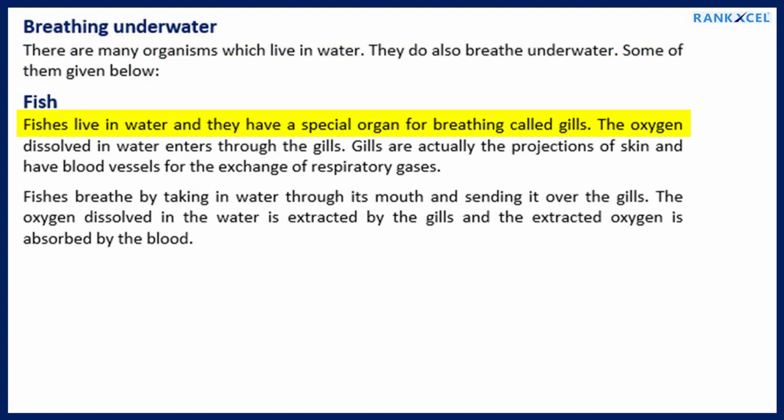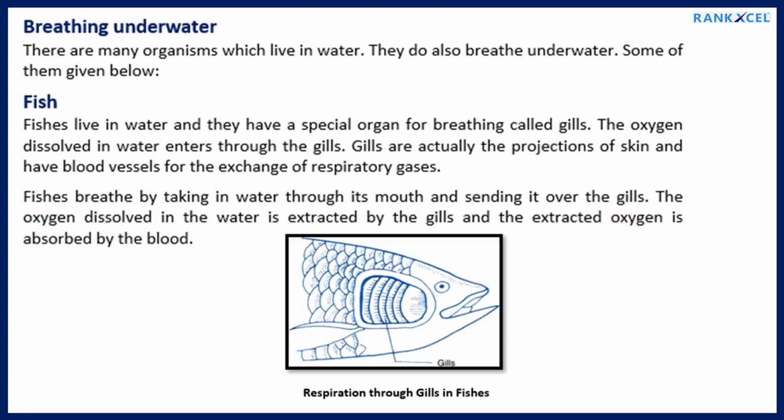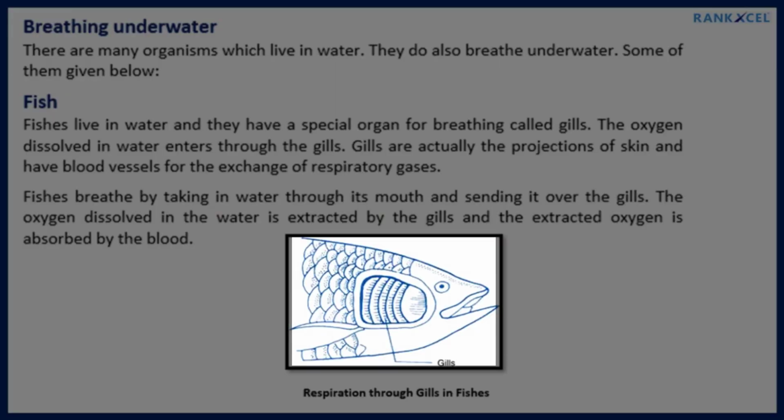Fish. Fishes live in water and they have a special organ for breathing called gills. The oxygen dissolved in water enters through the gills. Gills are actually projections of skin and have blood vessels for the exchange of respiratory gases. Fishes breathe by taking in water through their mouth and sending it over the gills. The oxygen dissolved in the water is extracted by the gills and the extracted oxygen is absorbed by the blood. Respiration through gills in fishes.